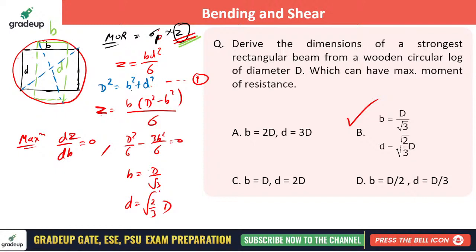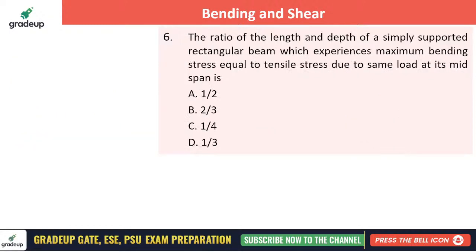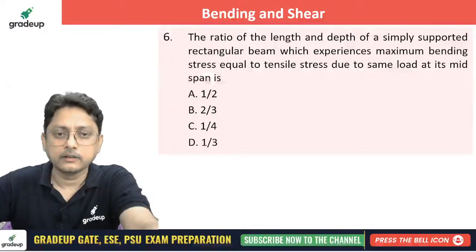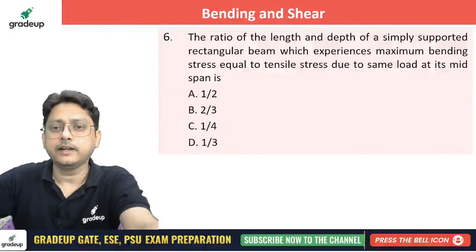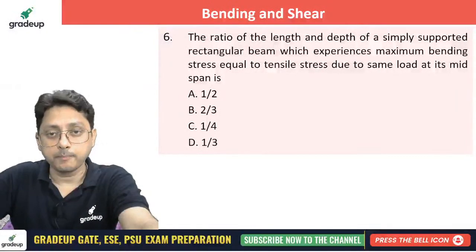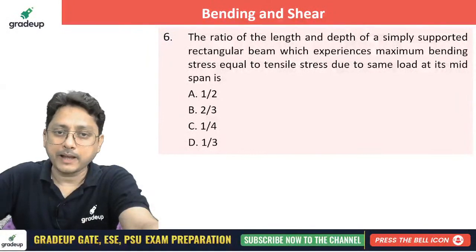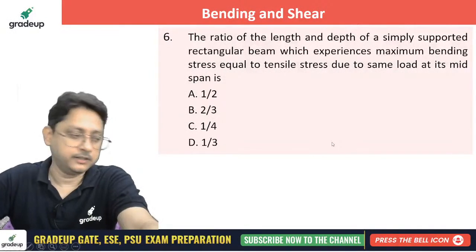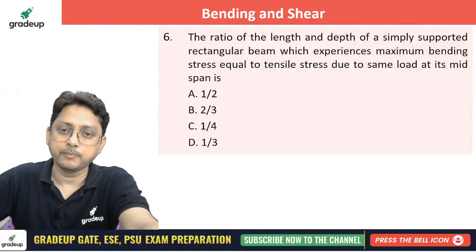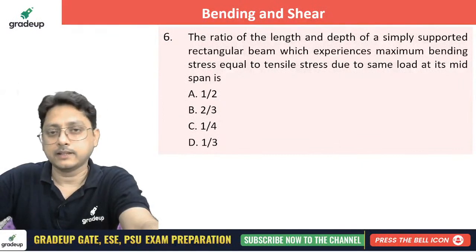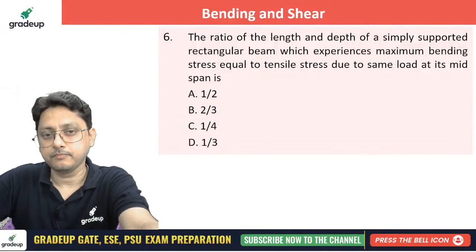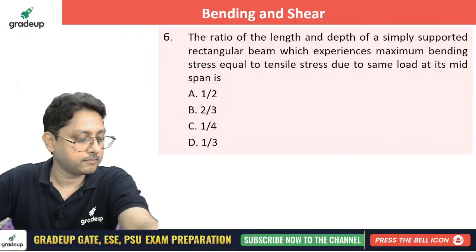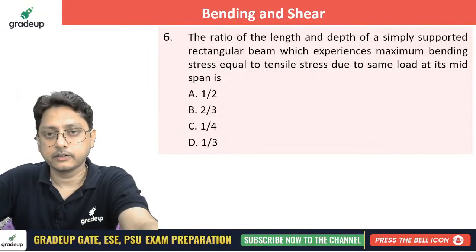Is it clear to all of you? Okay. The ratio of the length and depth of a simply supported rectangular beam which experiences maximum bending stress equal to the tensile stress due to the same load at its midspan is. What will be the answer? Which one is correct here?